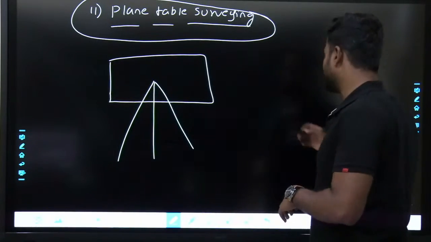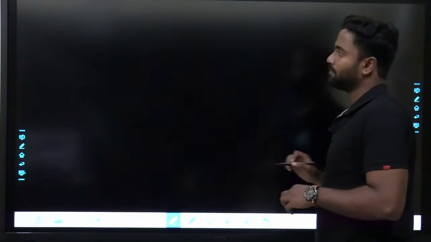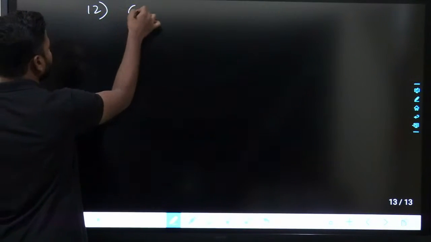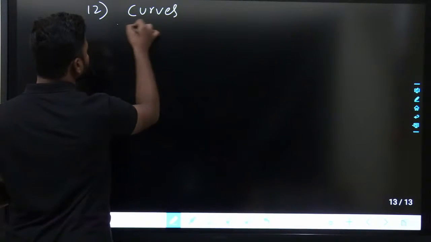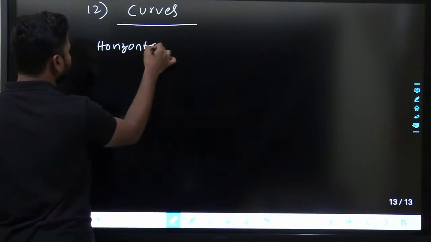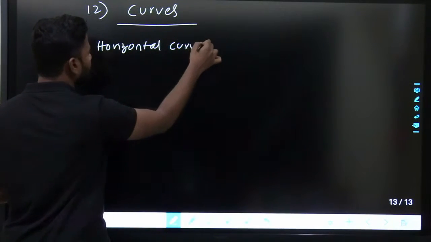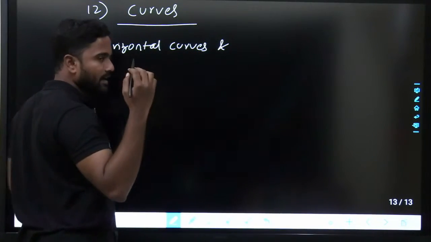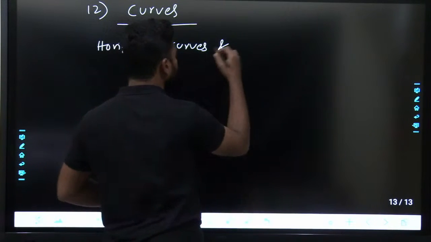Fine. After this, the next one would be curves. So your 12th chapter would be curves. In curves, horizontal curves, vertical curves. You might have seen this in transportation also, but once again it will be discussed over here.